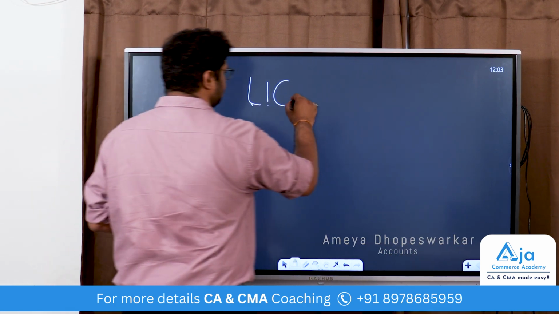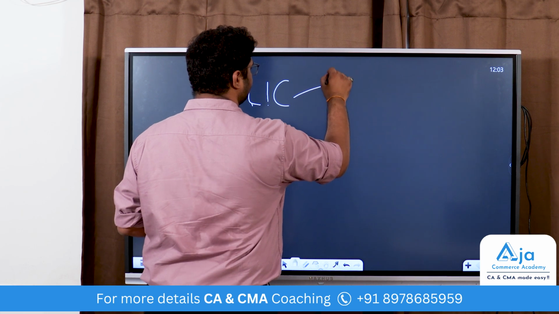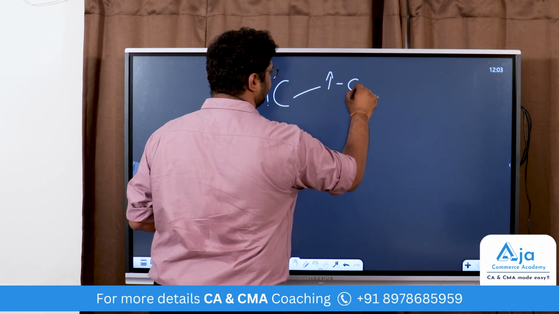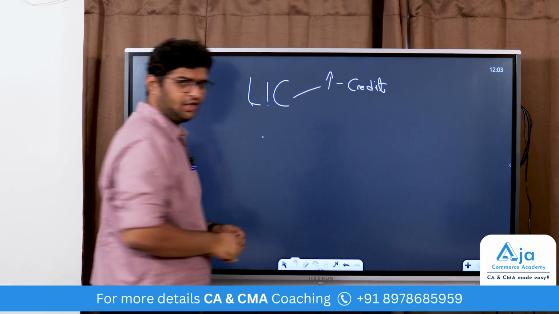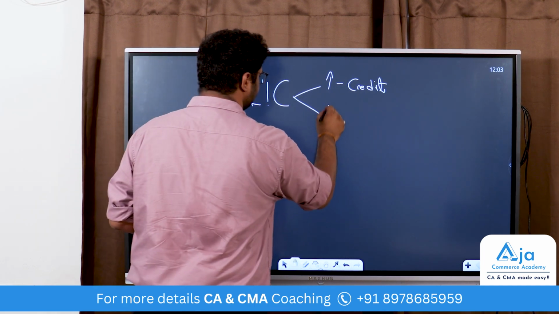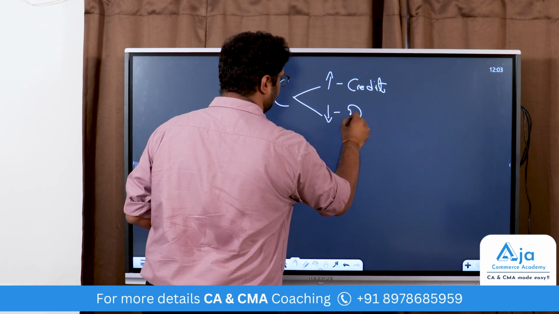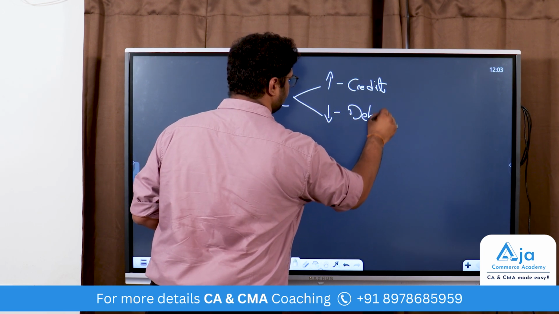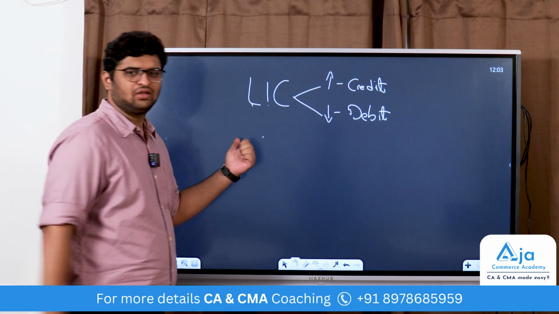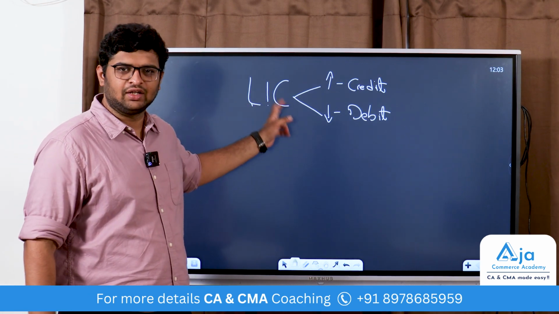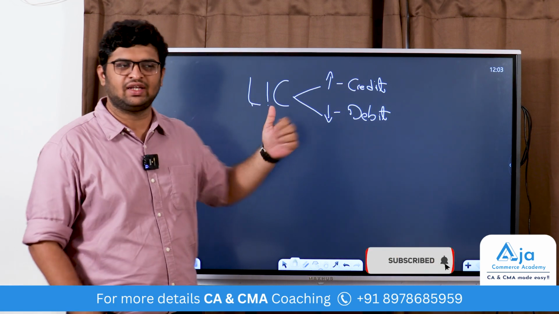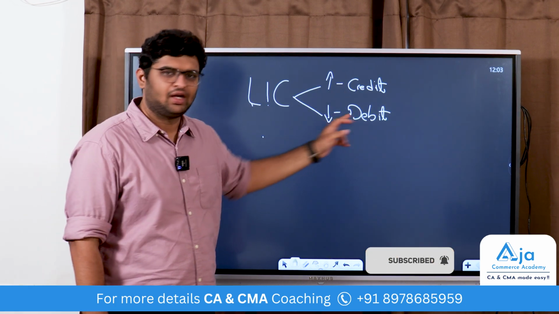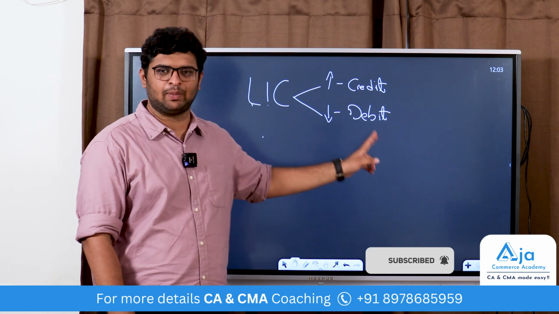So what happens? When liability increases, you credit. Alright? And when liability decreases, debit. So when liability, income, capital, any of these three increases, there is an increase in LIC, you credit it. And when there is a decrease in LIC, you debit it.